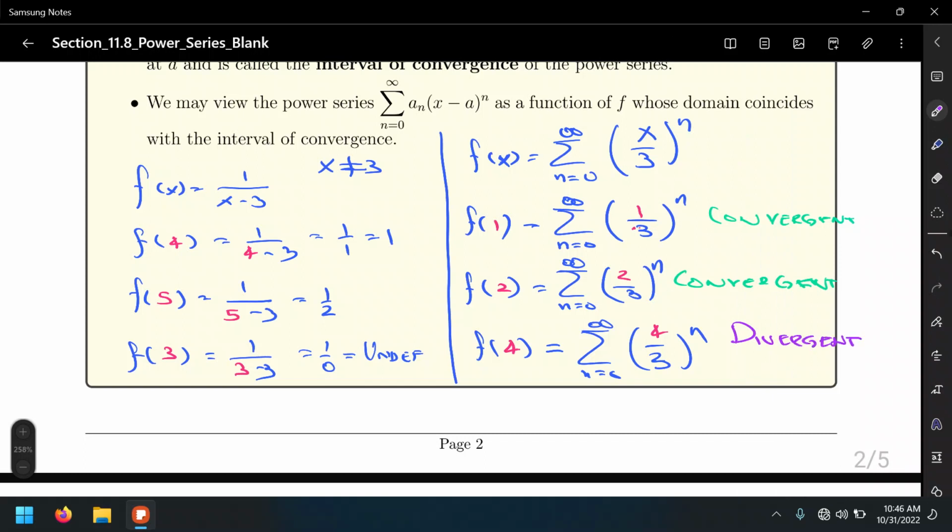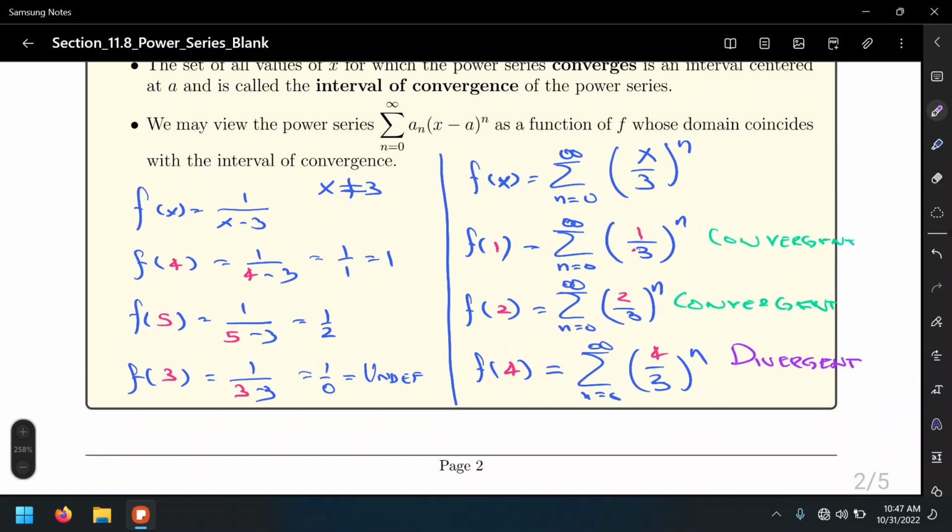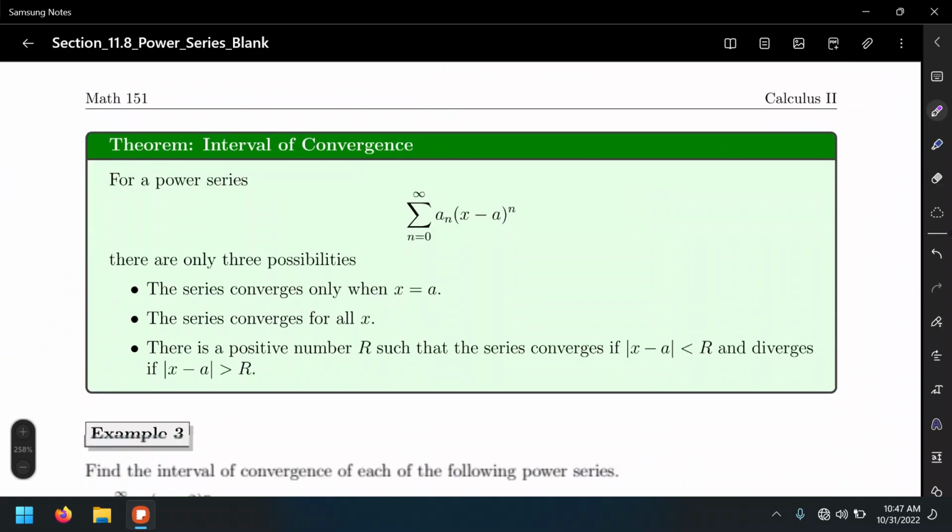So given a power series, do we really have the time to plug in every single value of x to exhaust, to determine whether they converge or diverge? So there has to be an actual procedure to find the interval of values, or the allowable values of x, that will output a convergent series, and that is called the interval of convergence. That interval of values, any value within that interval will output a convergent series. That's what the interval of convergence is. And well, it's described here in the next page.